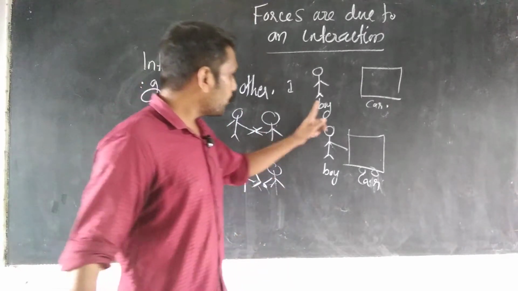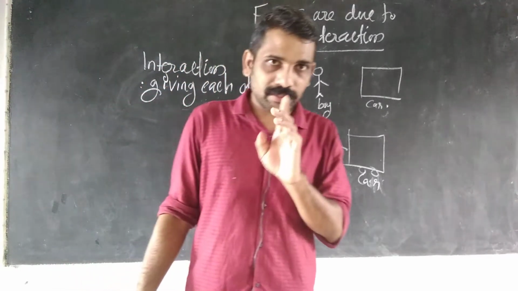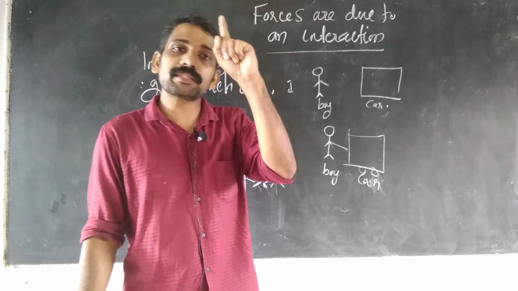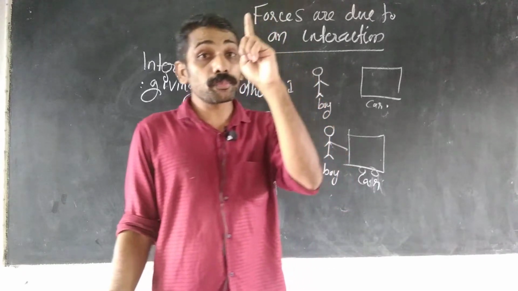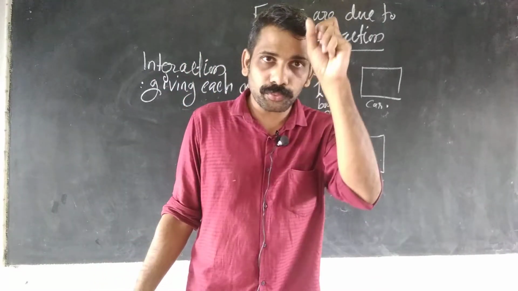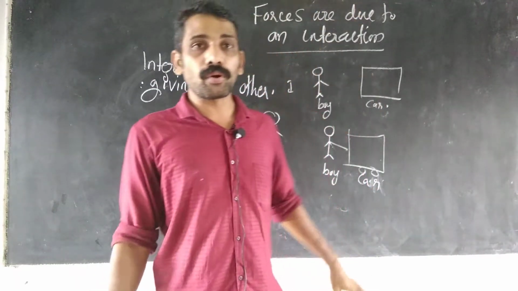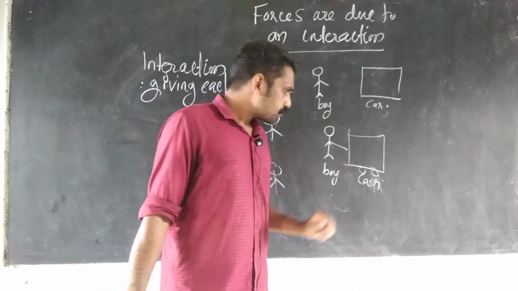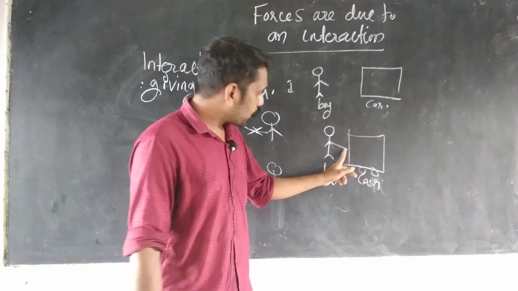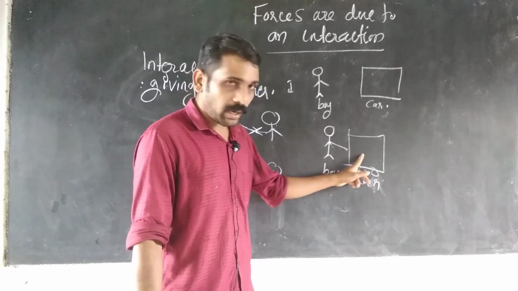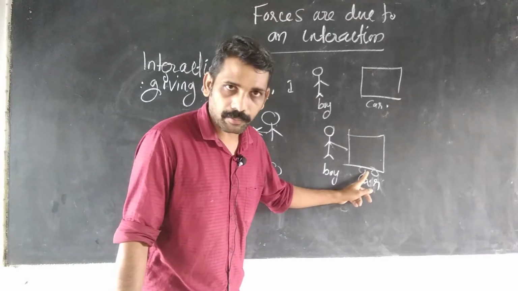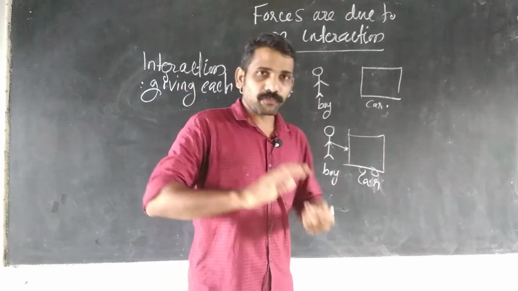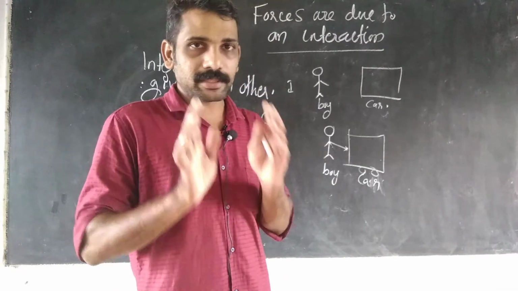Okay, listen here. So the first point is what? In order for a force to happen, two objects must be needed. They should be involved. At least two objects must be in contact. Okay, so in this example, the boy is pulling the car. So this is the first point: in order for a force to happen, two objects must be needed.